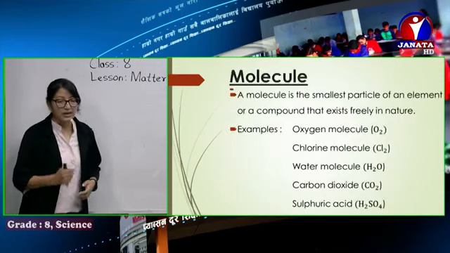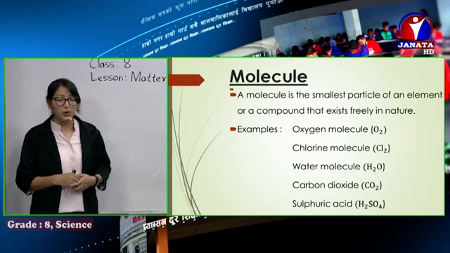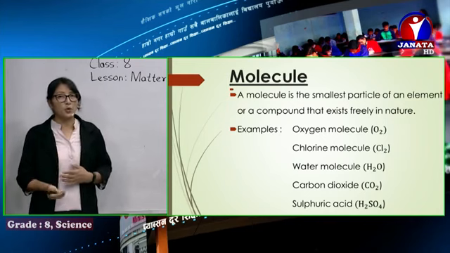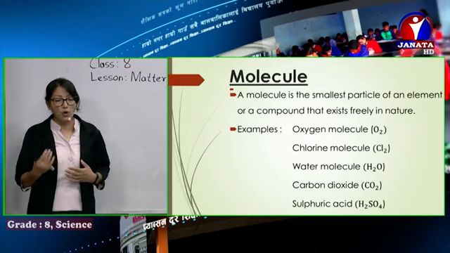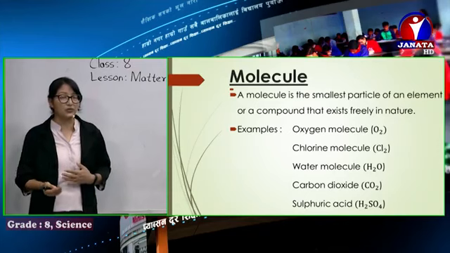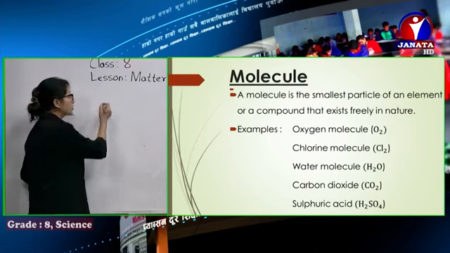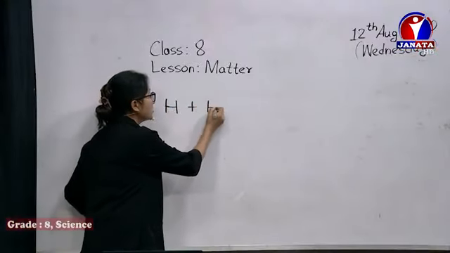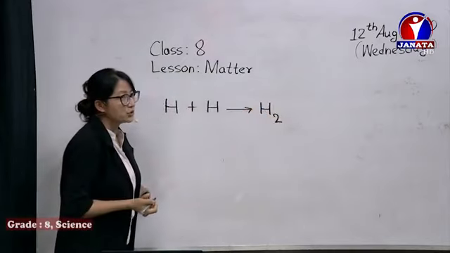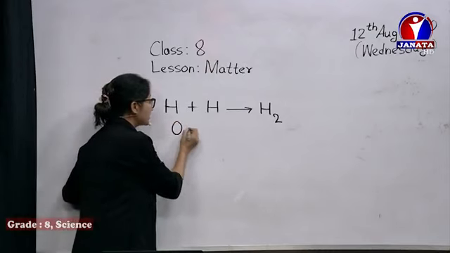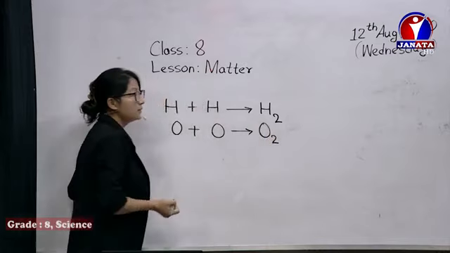And next we have molecule. So what is a molecule? When two or more atoms combine, one atom and another atom, they form a molecule. Like one hydrogen atom and another hydrogen atom combine and form a hydrogen molecule. Similarly, oxygen and one more oxygen combine and form an oxygen molecule.